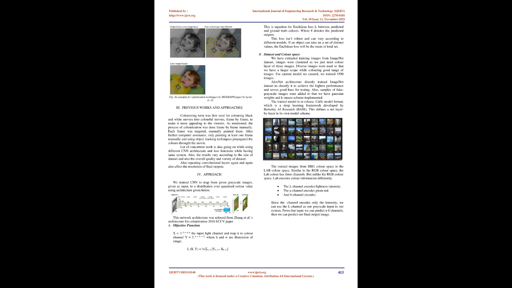3. Previous works and approaches. The colorizing term was first used for coloring black and white movies into colorful movies, frame by frame, to make them more appealing to the viewers. As mentioned, the process of colorization was done frame by frame manually. Each frame was targeted and manually painted. After further computer assistance, only painting at least one frame manually and using object tracking techniques propagated the colors throughout